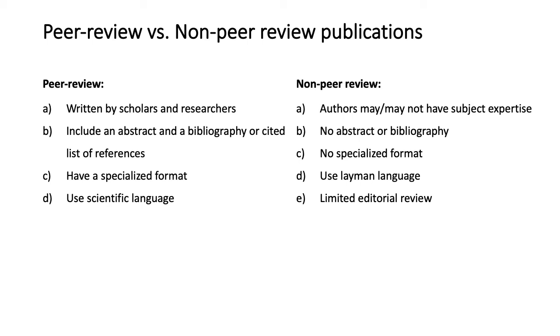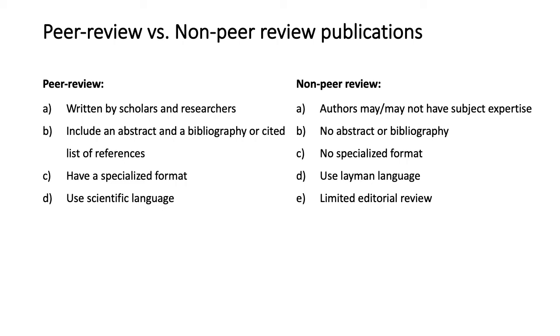So the next thing about a non peer reviewed publication is it does not need an abstract or bibliography, and there is no specialized format in which you write. You can write it in any format as you please. That depends on the author, and you can use a layman language or a simplified English that is not scientific. And such non peer reviewed publications with reference to journals can only be seen as an editorial review. Otherwise, it is seen as a part of magazines and newspaper articles.